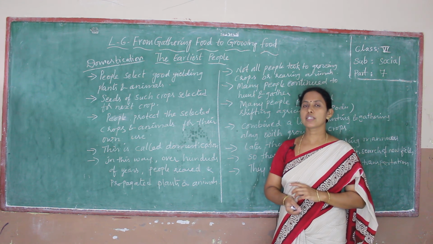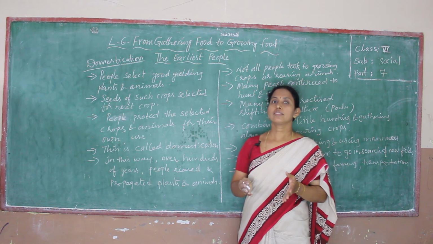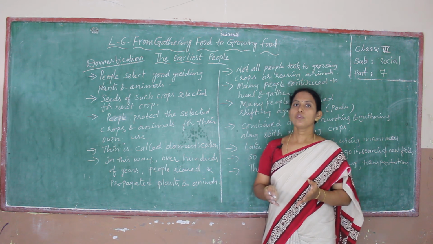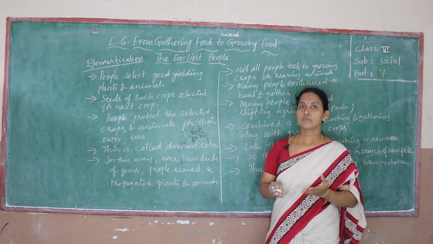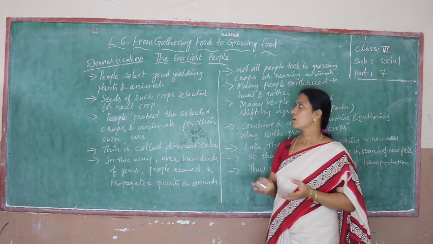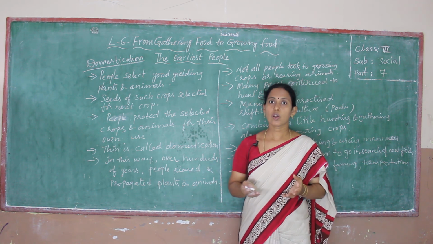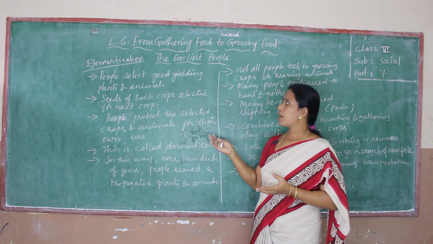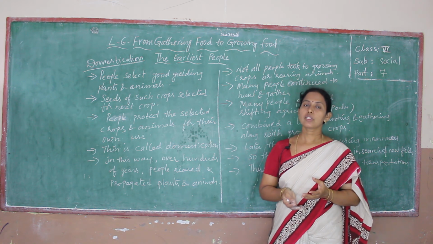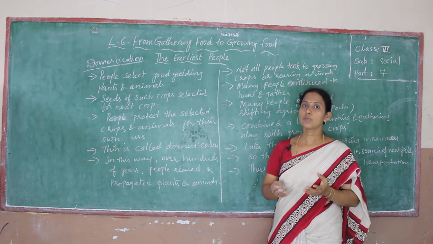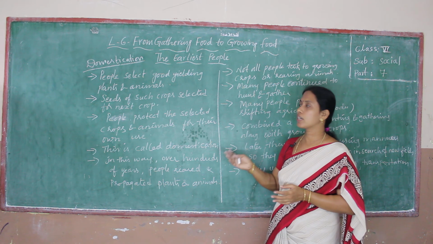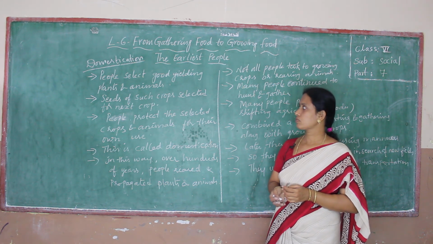The earliest people selected good yielding crops. Which crops give good yields? That means good crops. And about plants and animals, they selected good plants and animals which give good yield.